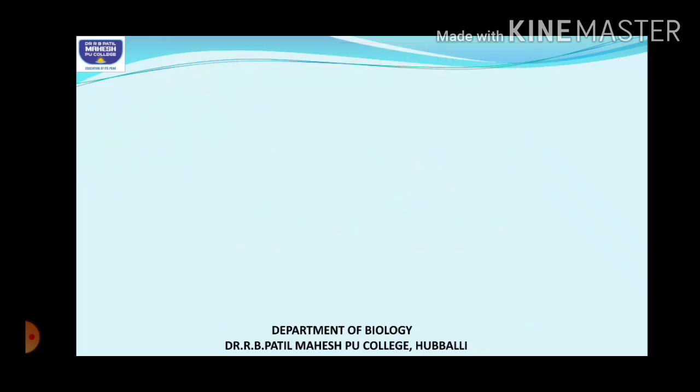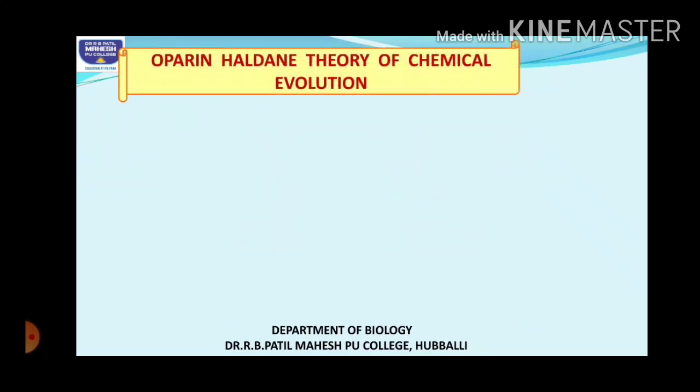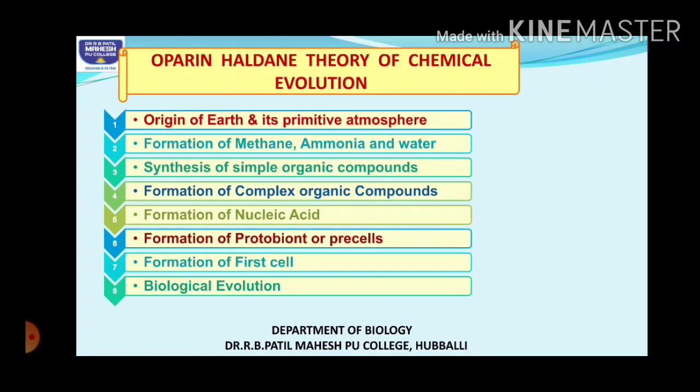They explained all of this in different steps, right from the origin of Earth, students, till the evolution of first life. See here, origin of Earth, you might remember, was actually explained by the Big Bang theory, right?